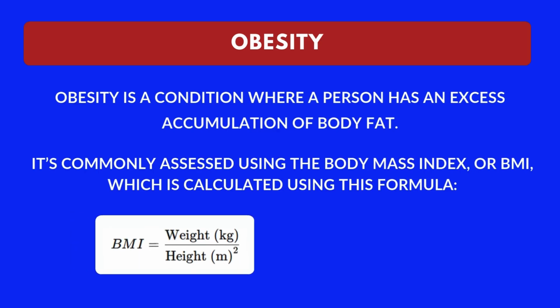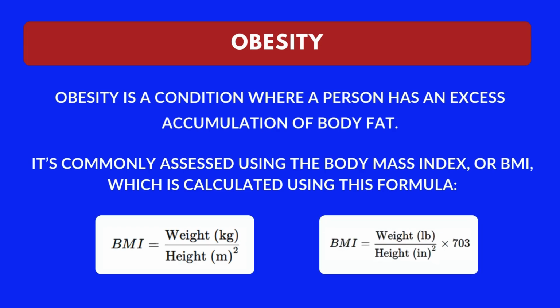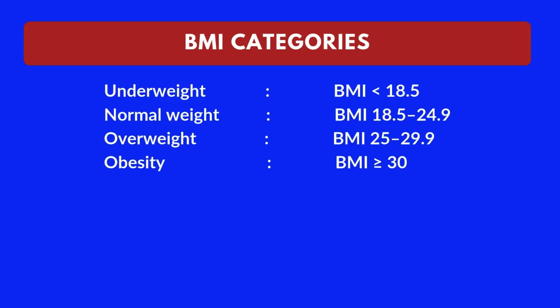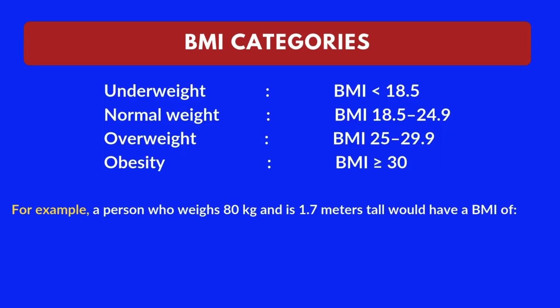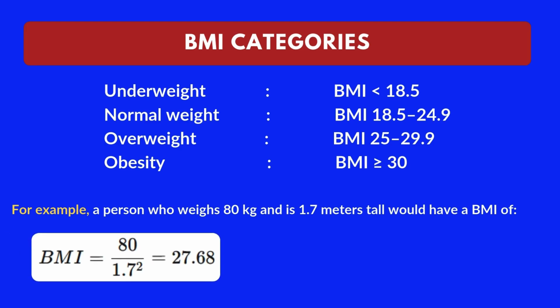Alternatively, for those using pounds and inches, this formula is used. Here's a quick breakdown of BMI categories. For example, a person who weighs 80 kilograms and is 1.7 meters tall would have a BMI of... This is the formula. Weight is equal to 80 kilograms and height is equal to 1.7 meters, squared. We get 27.68. So, this places them in the overweight category.